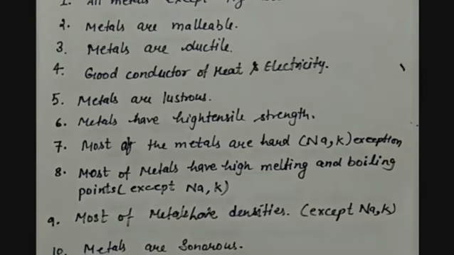For example, the melting point of copper is 1083 degrees Celsius, whereas iron has a melting point of 1539 degrees Celsius, whereas silver has a melting point of 960 degrees Celsius. Sodium has a very low one, that is 98 degrees Celsius. Potassium 64 degrees Celsius. So you can see that sodium and potassium have low melting points, but most of the metals have high melting and boiling points.